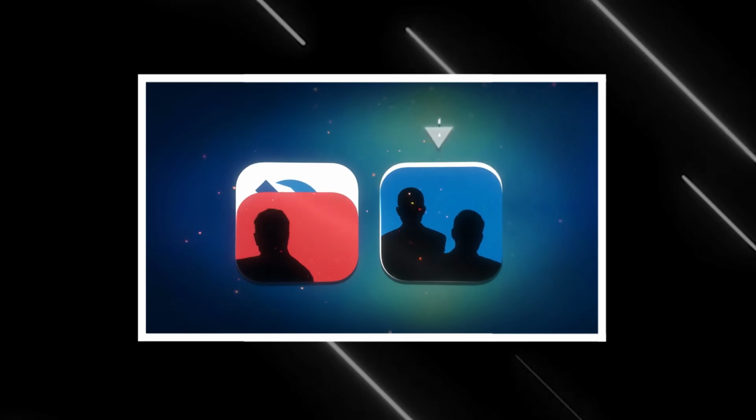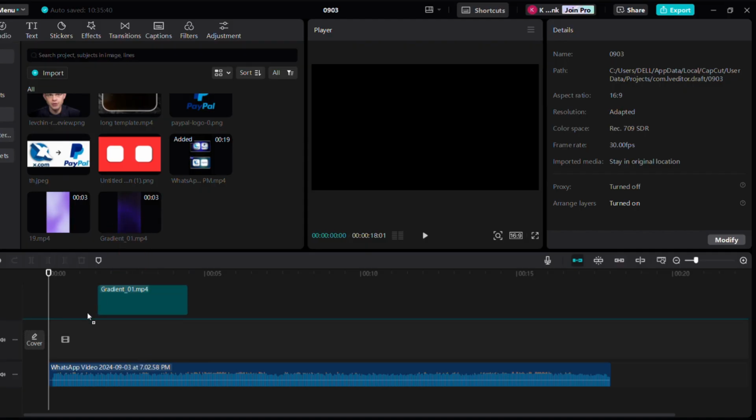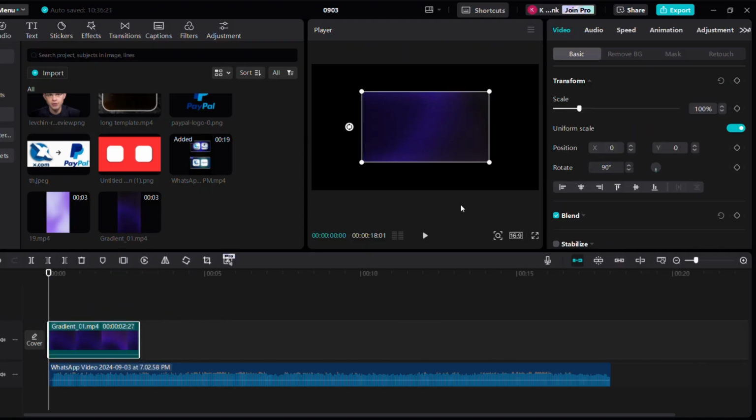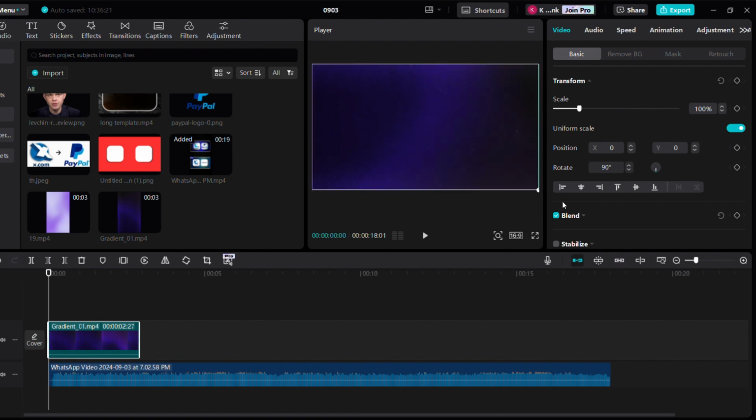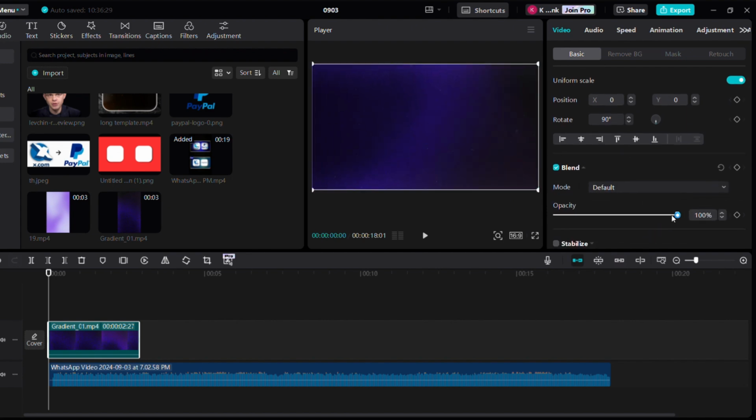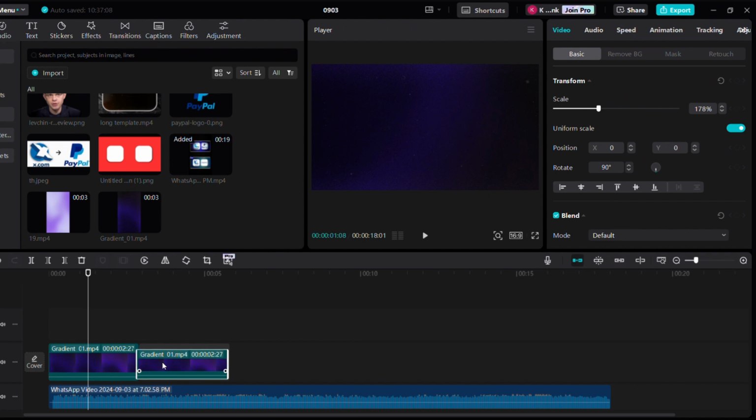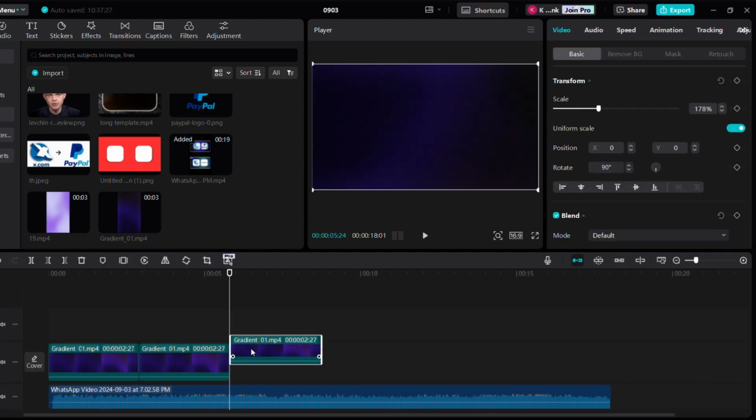In this video, I will teach you how you can make this effect in CapCut. So let's begin. First, open CapCut and import the background clip to the timeline. Now rotate it and increase its size so it can fit to the screen. Now go to blend mode and decrease its opacity. Copy the clip and paste it like this so it will cover the entire audio length.